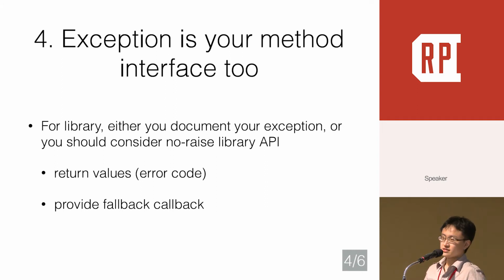So unfortunately, it seems there is no perfect way to solve this issue. What we can do is provide clear documentation, or consider a no-raise library API. A no-raise library API means it either returns an error code or provides a fallback callback. We will check this later.